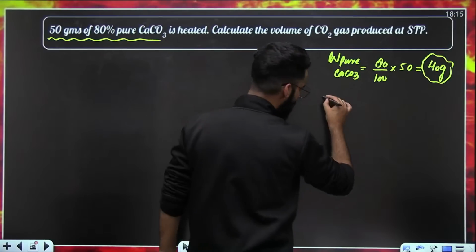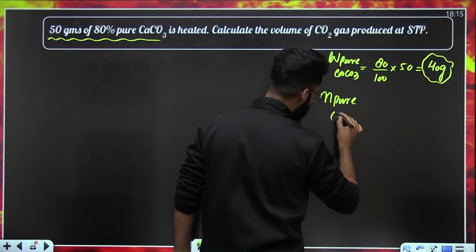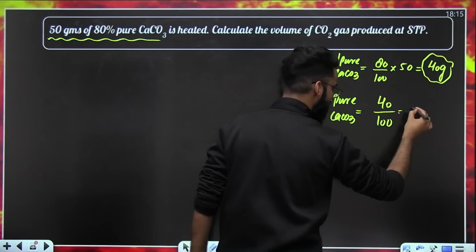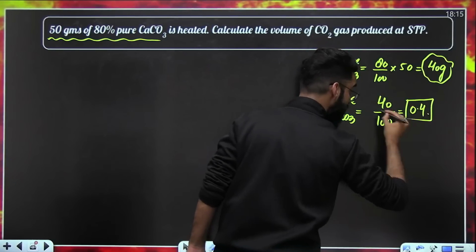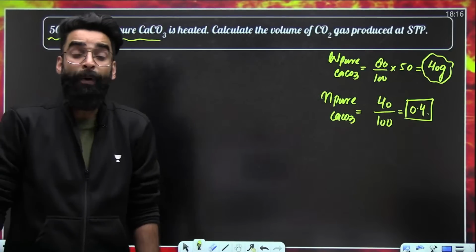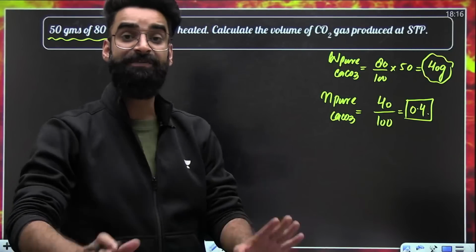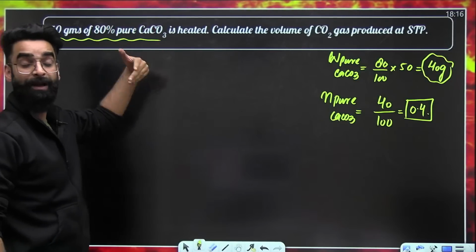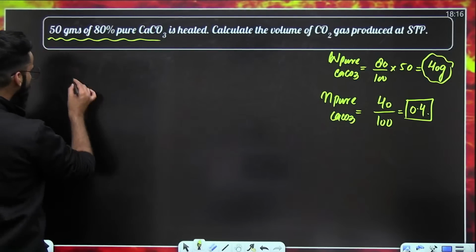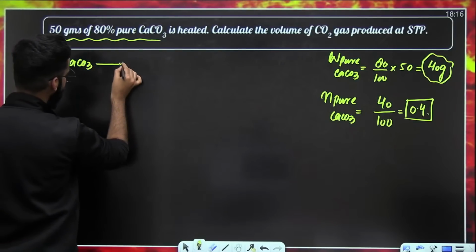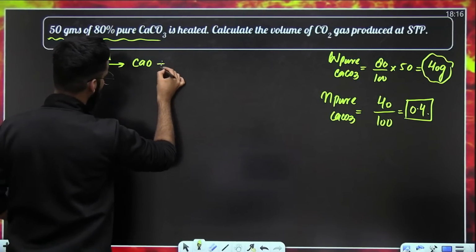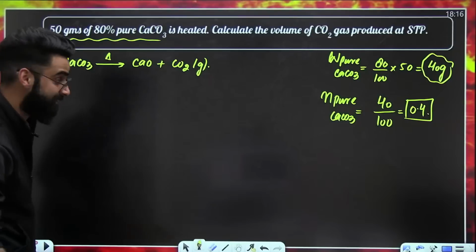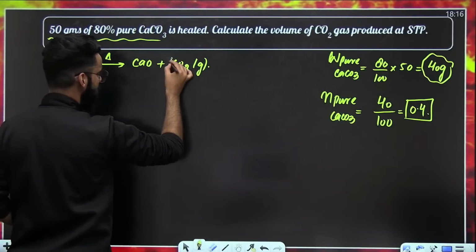Perfect. If I ask you, how many pure moles of calcium carbonate are there in the sample? You'll say pure mass of calcium carbonate divided by molar mass of calcium carbonate. So these are the pure moles of calcium carbonate in the sample. And we know in a chemical reaction, only the pure substance participates. Now look at the question. Upon heating calcium carbonate, calculate the volume of carbon dioxide produced. So we know when calcium carbonate is heated, it produces calcium oxide, and with this calcium oxide, carbon dioxide gas is produced. The reaction is already balanced.